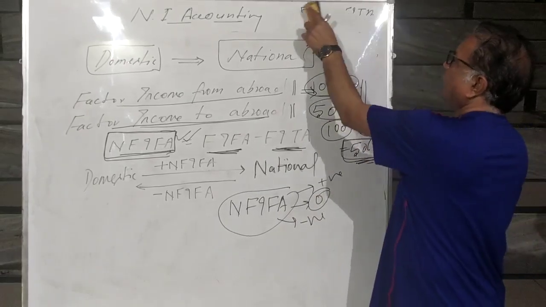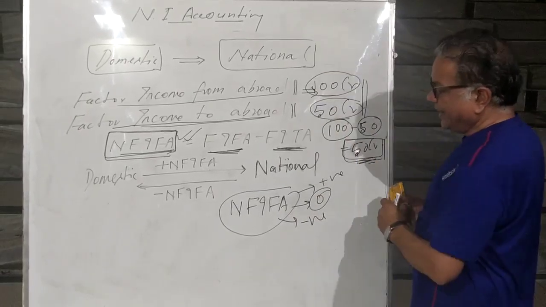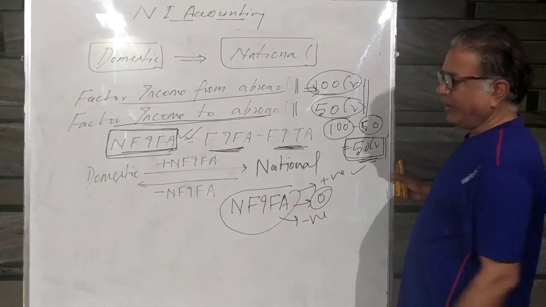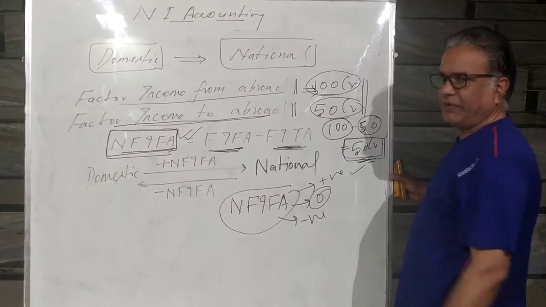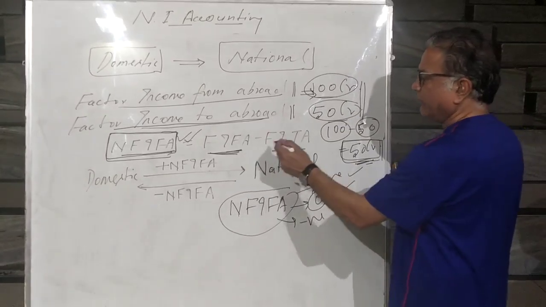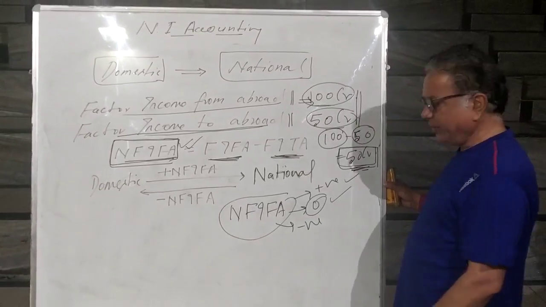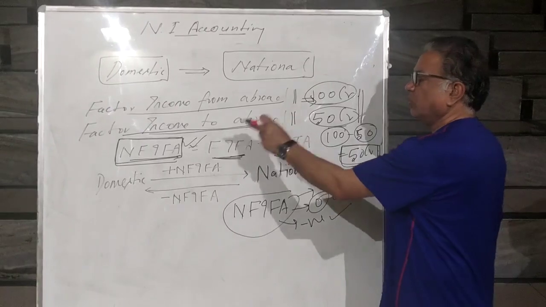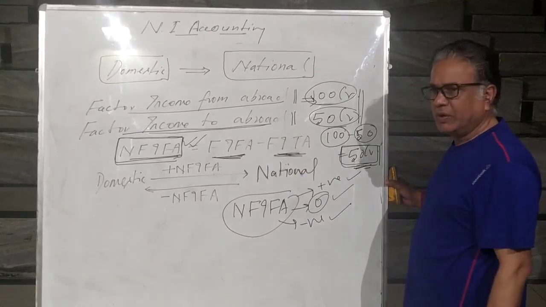Negative. So therefore we can say that net factor income from abroad can be positive when factor income from abroad is more than factor income to abroad. It can be 0 when factor income from abroad equals factor income to abroad, and it can be negative when factor income to abroad is more than factor income from abroad.